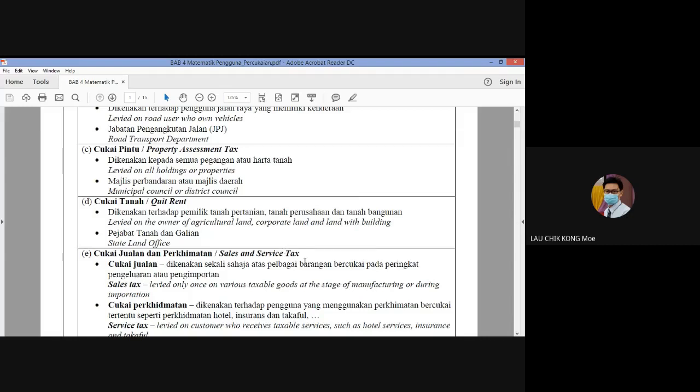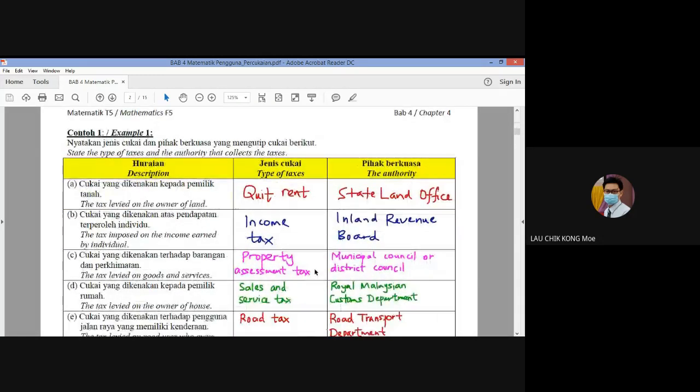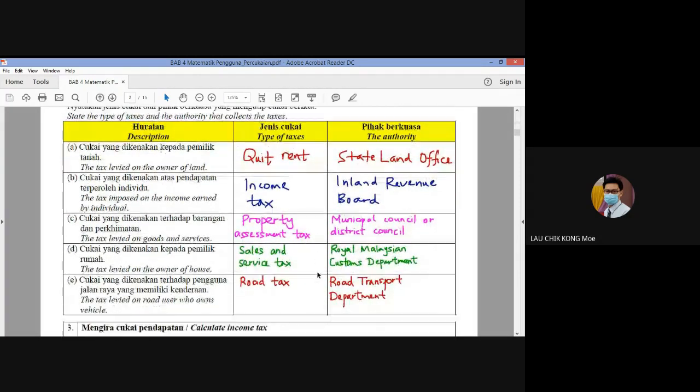Let's say that you go to Starbucks, when you do the payment, always at the last row, we will see the service tax, 6%, 10%. That is a tax.